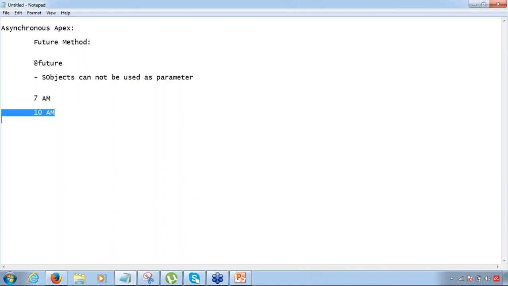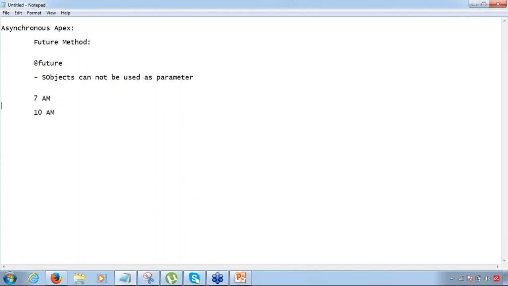All right. Now, the problem here is that in the meanwhile, when it actually starts executing, there is a possibility that the value of the sObject has already changed. Okay, it's possible, right? Someone might go and change the value of the sObject record.